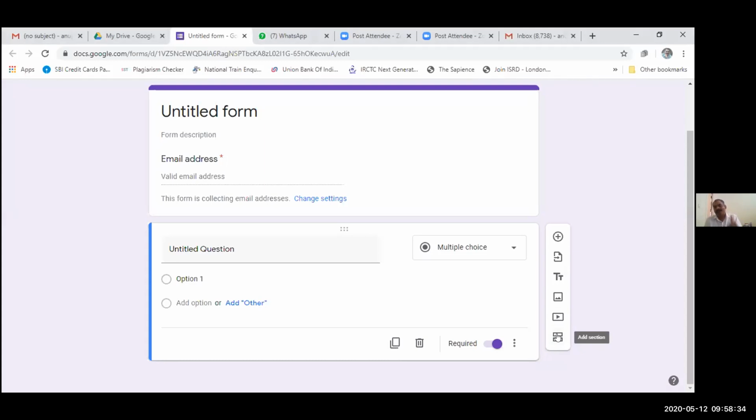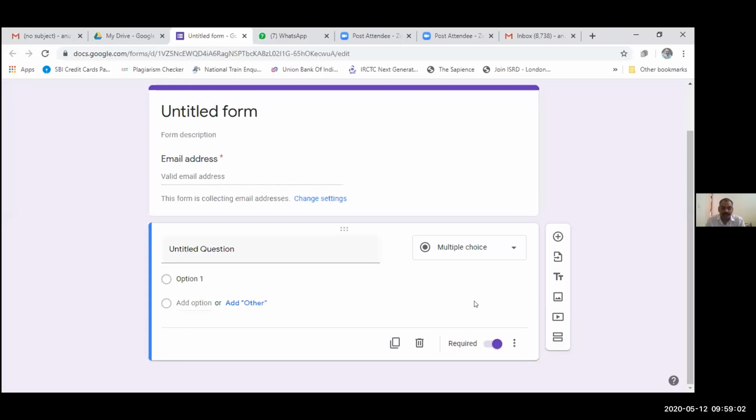Suppose sometimes we fill the form of different organizations, like the passport form. So there are several pages. Some ask for your personal information, some ask for your professional application. So for each one, we can create a new section. We can add a new section from here. So now I will discuss one by one from here.